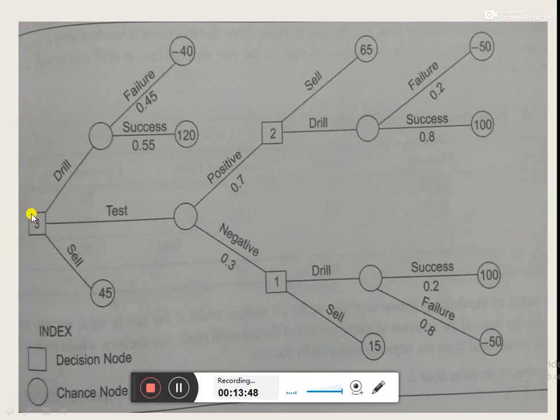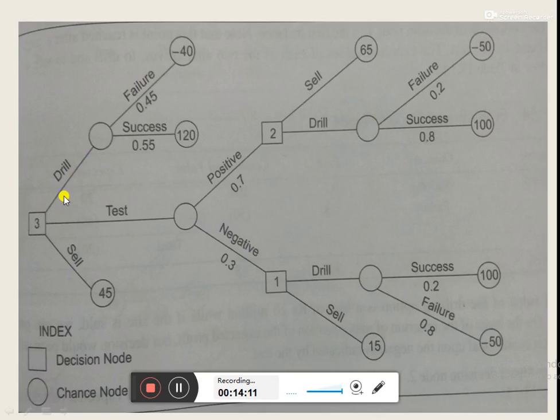First of all, we need to start with stage 1, or the leftmost square. At this stage, the company has three options to select. One is drilling, second is testing, and third one is selling. And their respective net present values are given.